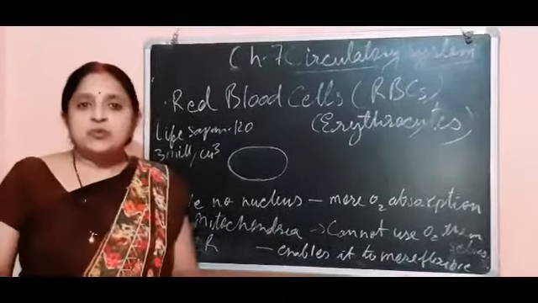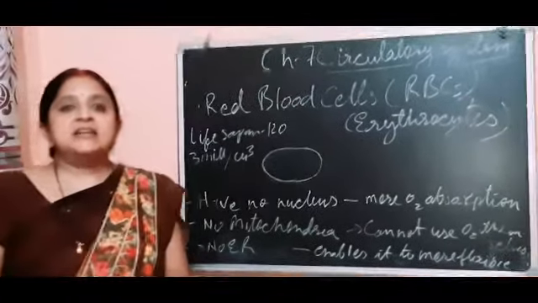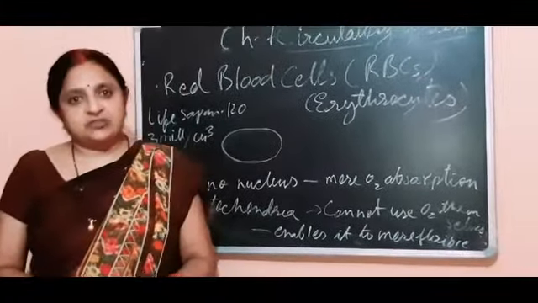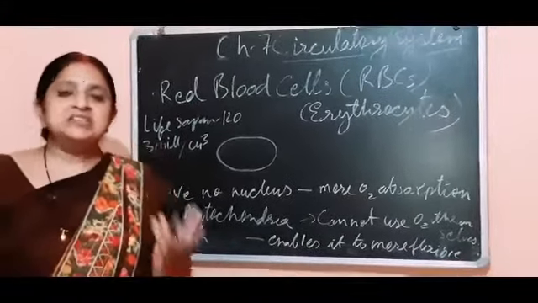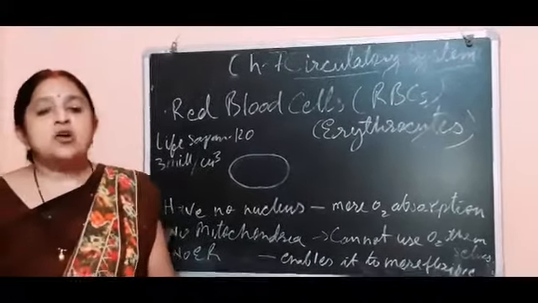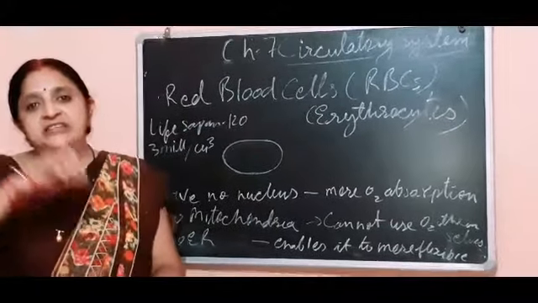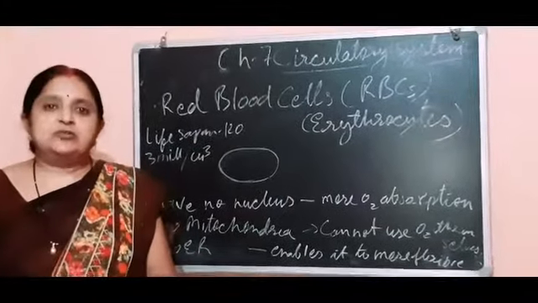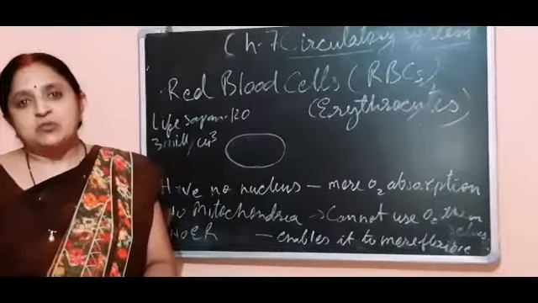Now hemoglobin, what is the use of the presence of hemoglobin in it? Hemoglobin has high affinity towards oxygen. When it reaches the lungs, it combines with the oxygen and forms the unstable compound oxyhemoglobin, and this oxyhemoglobin circulates throughout the body and provides oxygen to each cell of the body.